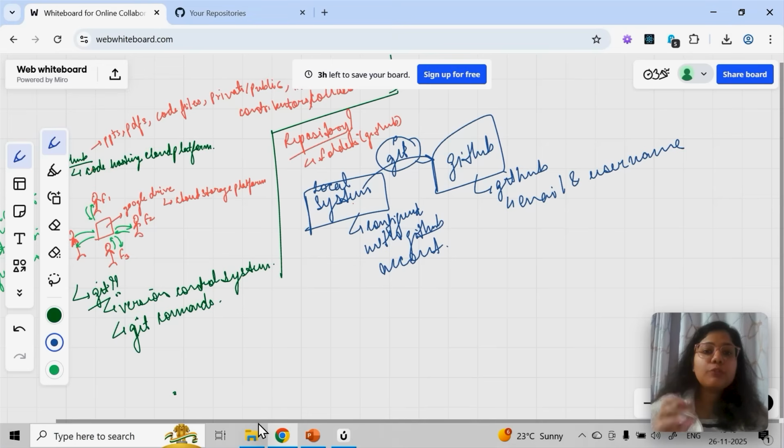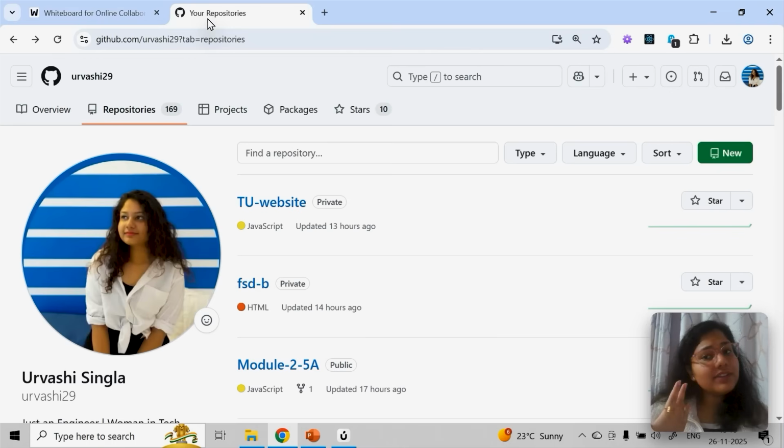My laptop should know which GitHub account it should push the code to. Okay, because I can log in with any GitHub account. It's a cloud platform. Just like on your laptop you can log in with so many Gmail accounts, let's say I logged in with 5 Gmail accounts, the same way you can log in with as many GitHub accounts as you want.